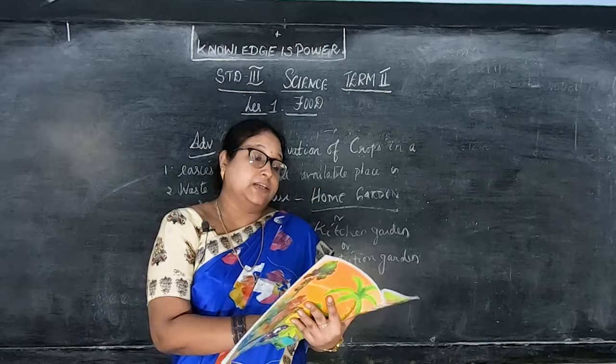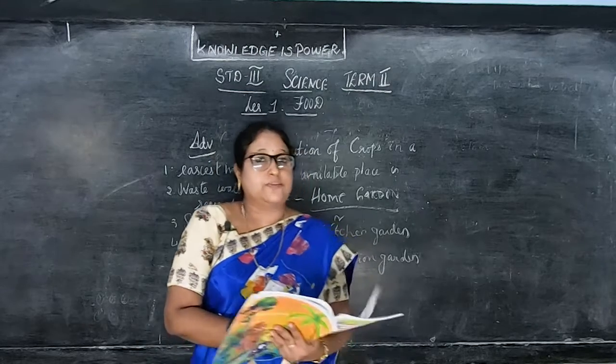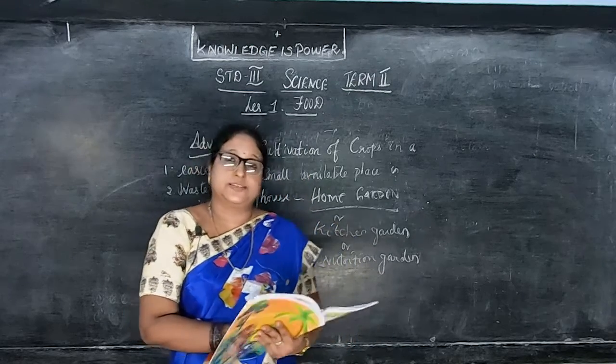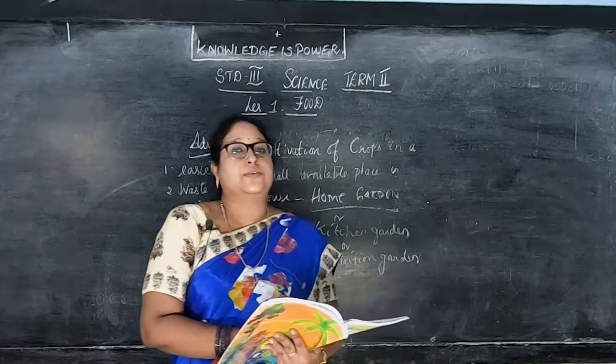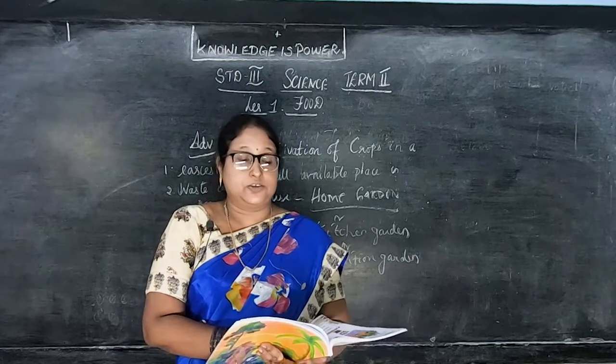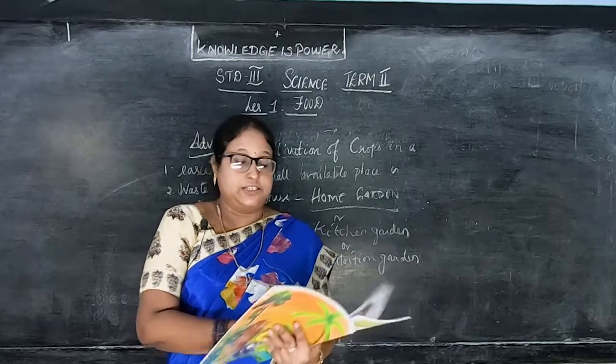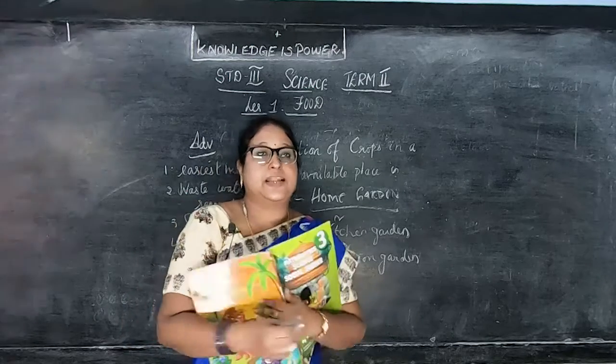In the next class I will give you the book back answers, so you can take them down in your notebooks. Those who don't have the book, first buy the book, students. Those who have the notebooks also, in the next class I will give you the book back, that is all the objectives and question answers. You can take them down in your notebook neatly, children. Okay, children, so that's all for this class. Thank you.